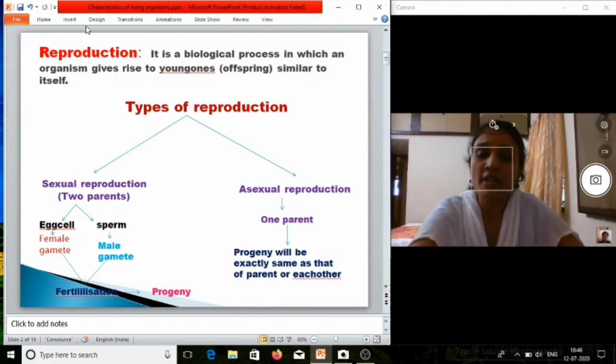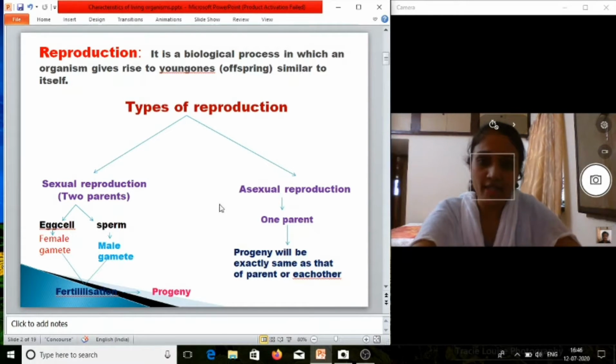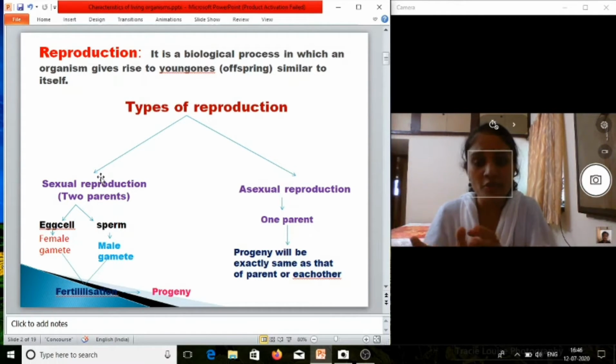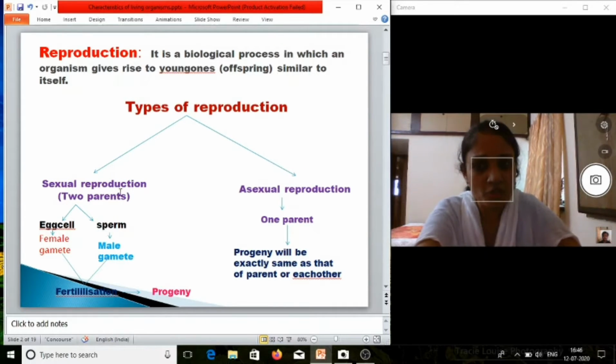Okay, now there are two types of reproduction. The first is sexual reproduction and second is asexual reproduction. What is the difference between sexual and asexual reproduction? So in sexual reproduction, two parents are involved, while in asexual reproduction, only one parent is involved.